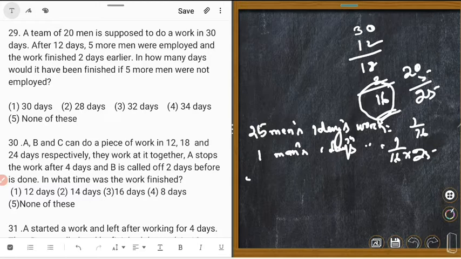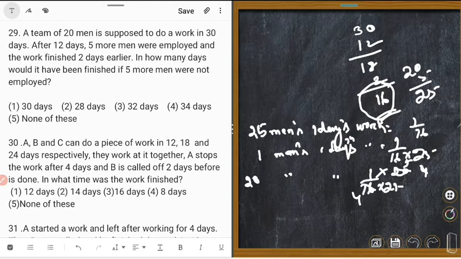Next, then 20 men. If 5 men were not included, how many days would have been taken by 20 men? Could you understand? So 20 men's 1 day's work is equal to 1 upon 16 into 25 of here 20. What did I say?